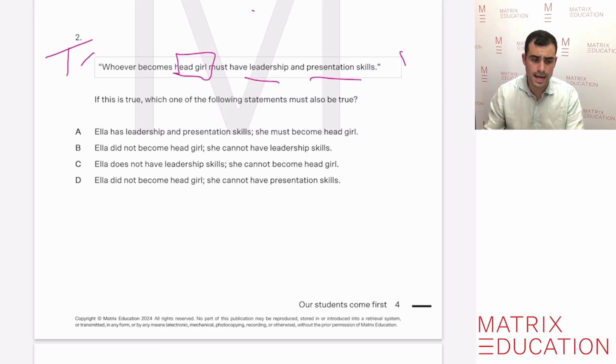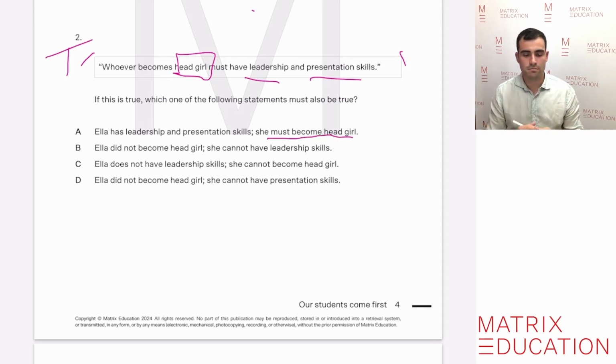So the first one, A, says, Ella has leadership and presentation skills. She must become head girl. It's really important that we read the entire four statements and the order in which the logic is being presented to us, and we'll look at that a little bit later. Option A is saying that she does have leadership and presentation skills, but it says that she must become head girl.